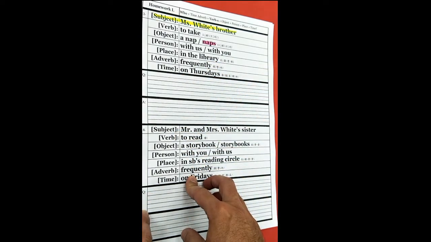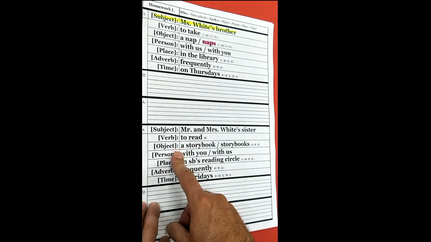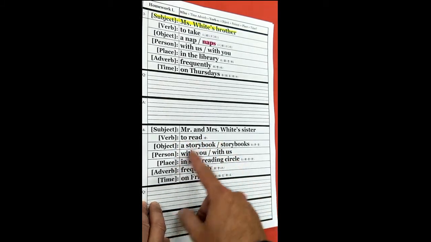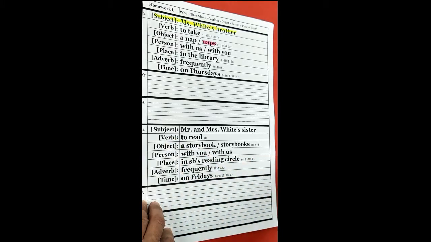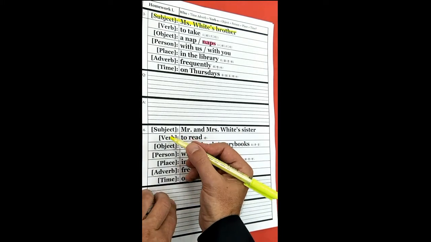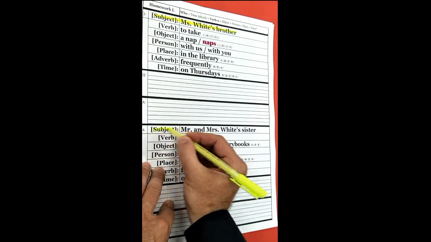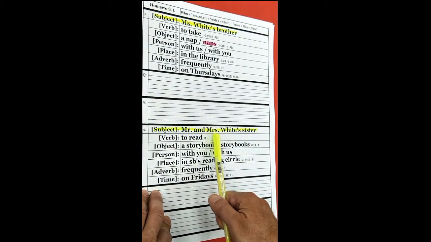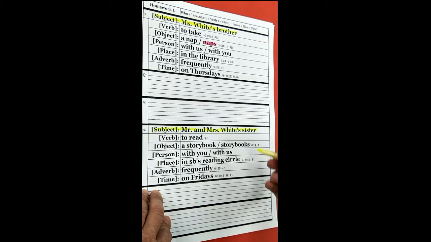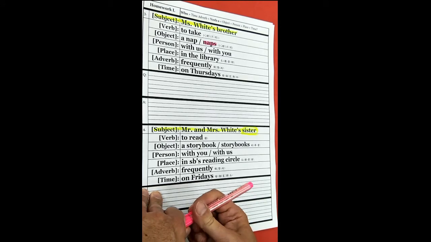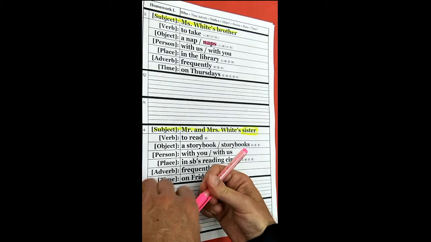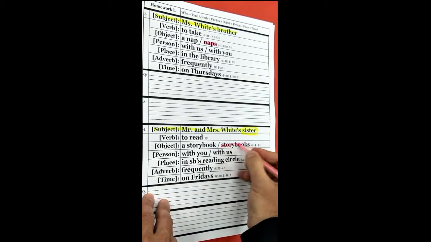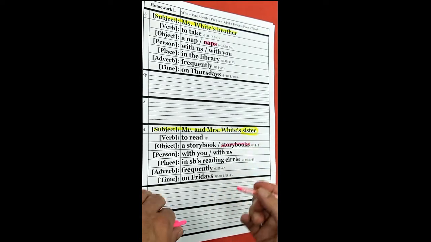It's very straightforward. Number 4, let's do this one together because this one is tricky. All right, let's color the subject, Mr. and Mrs. White's sister. That's the answer. So sister is important. One girl, sister. And let's use storybooks. The object is storybooks.